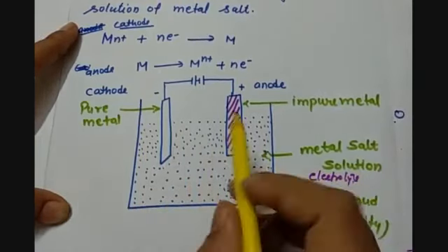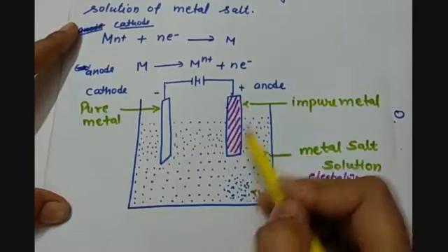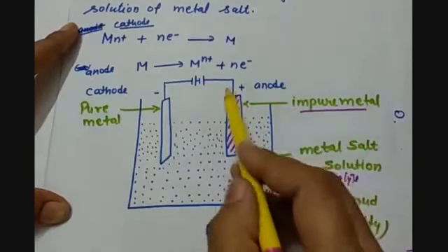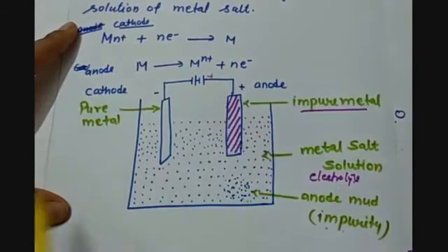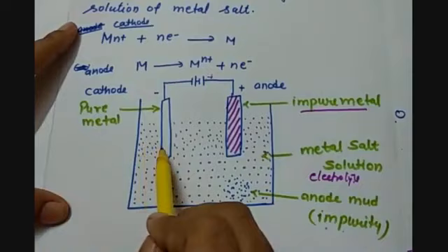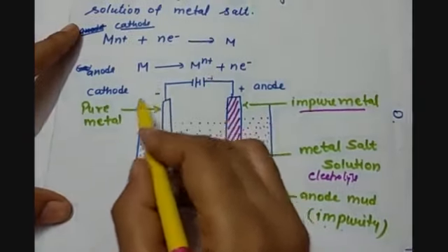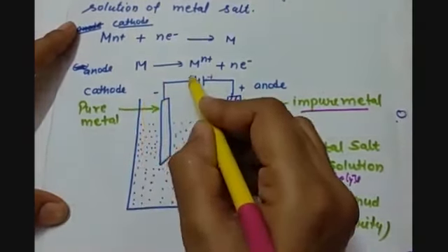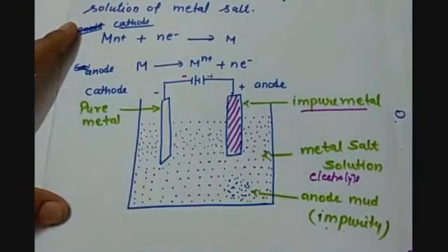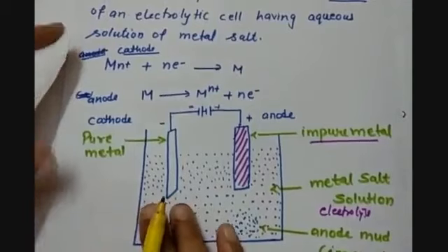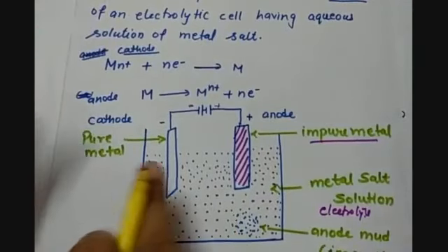Then we have the anode as the impure metal, which is connected to the positive terminal of the battery. Then we have a very thin strip of pure metal which is made the cathode of the electrolytic cell, and it is connected to the negative terminal of the battery. What happens when a current is passed through this solution?